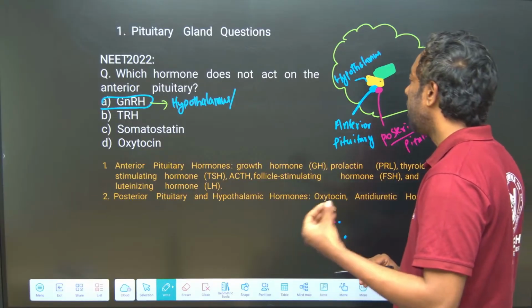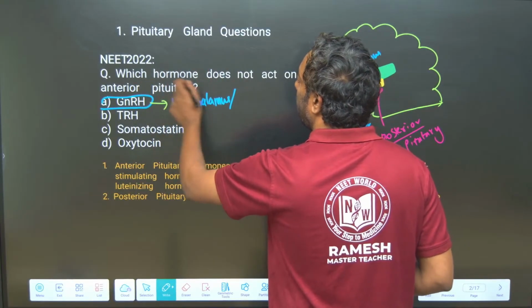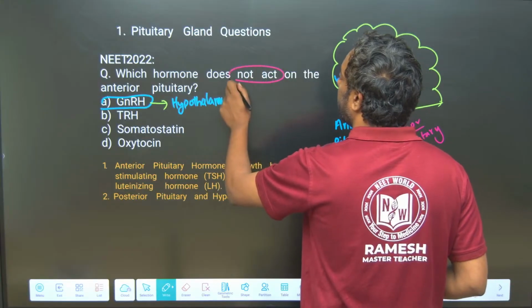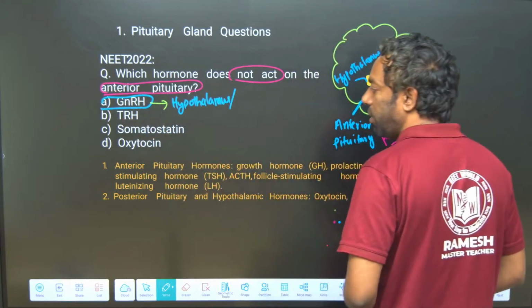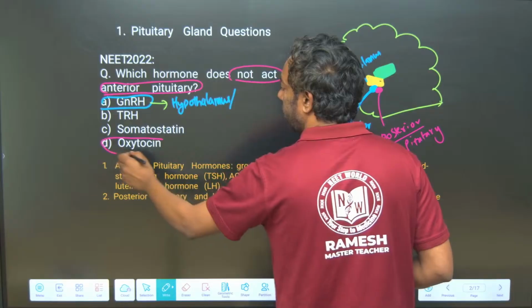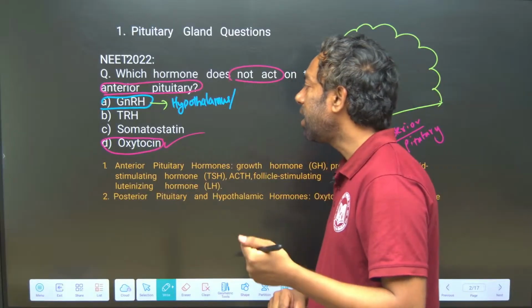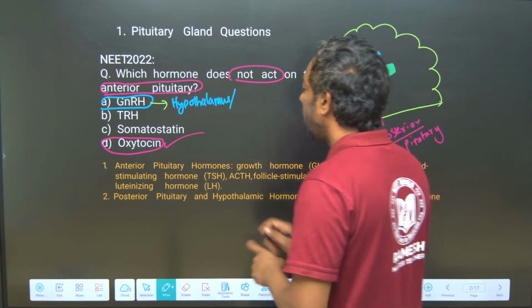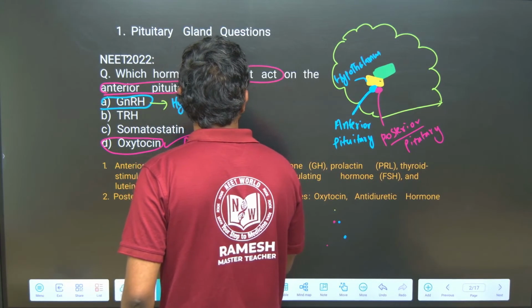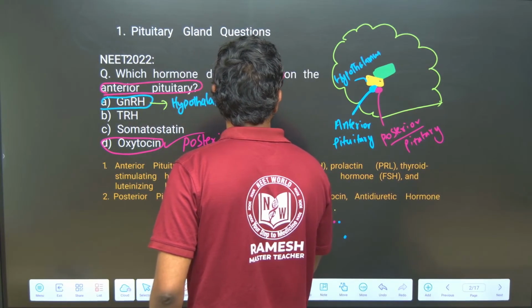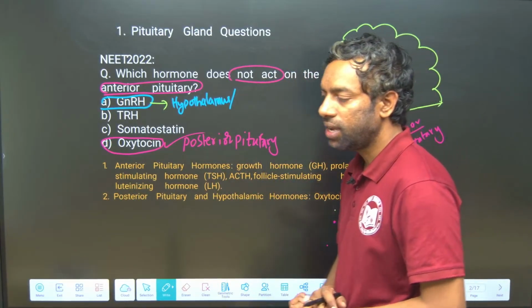The anterior pituitary releases certain hormones. Here the answer is the hormone which does not act on the anterior pituitary. Oxytocin is the answer. Oxytocin does not act on the anterior pituitary; it acts on the posterior pituitary, guys.